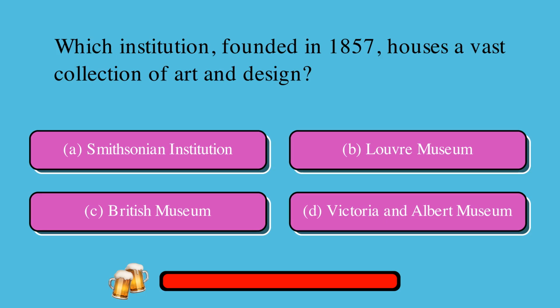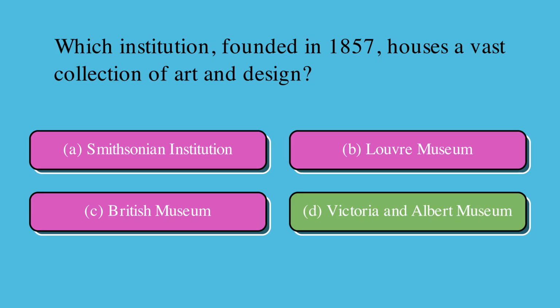Which institution, founded in 1857, houses a vast collection of art and design? Is the answer A. Smithsonian Institution, or B. Louvre Museum, or C. British Museum, or D. Victoria and Albert Museum? The correct answer is D. Victoria and Albert Museum.